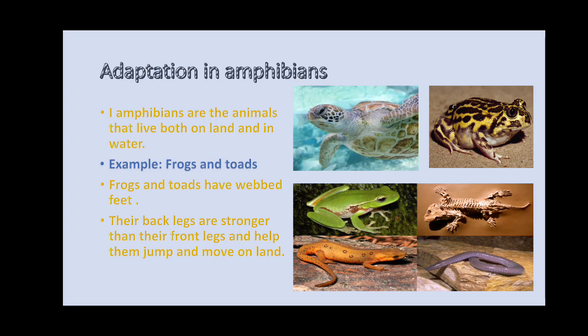But when it comes out of the water onto the land, it has lungs to breathe. So in the respiratory system, two organs are there in amphibians. That is the reason it can survive completely in both places, on land and in water.